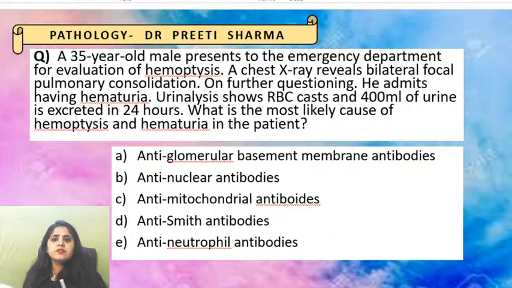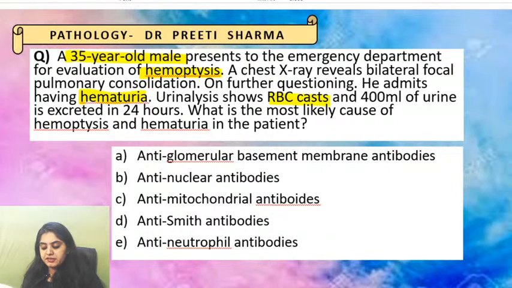Okay, so this is a question we did yesterday also, and I framed it in another manner to see if you can catch it. There's a 35-year-old male patient who presents for the evaluation of hemoptysis. A chest X-ray reveals bilateral pulmonary consolidation. On further questioning, he admits of having hematuria. So 2-organ involvement, lung, kidney.